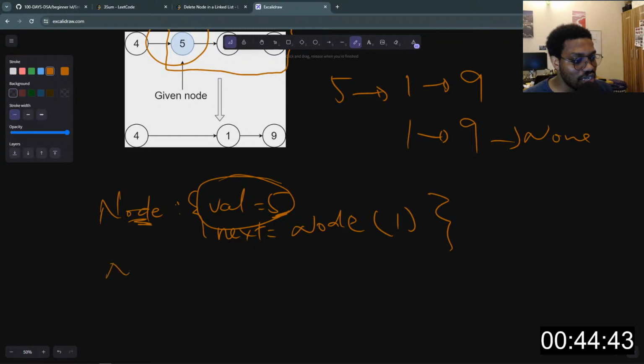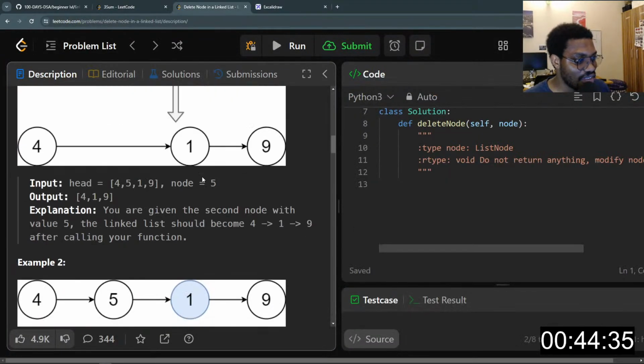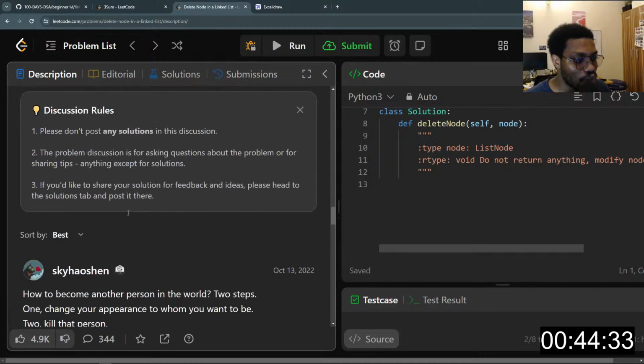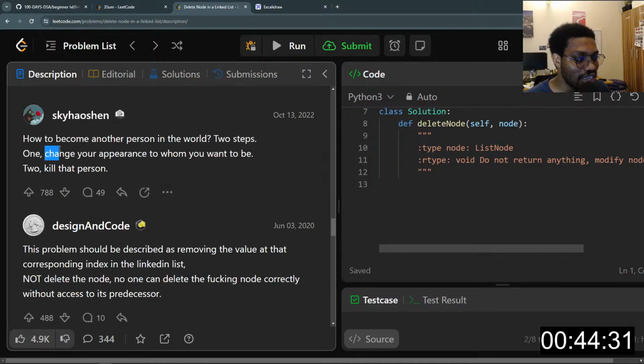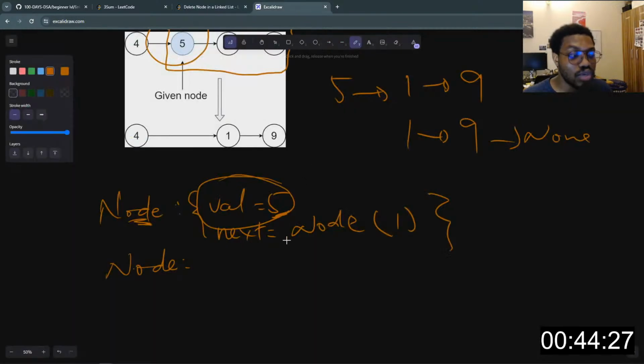So we change the value of this node, which is why this person's comment resonated so well. So we are actually changing the appearance of the node, right? Changing the value of the node to the next value. So we change the value here to the next value here. So node where 5 is, I'll say node.value should be equal to what? To this node here, where 1 is.